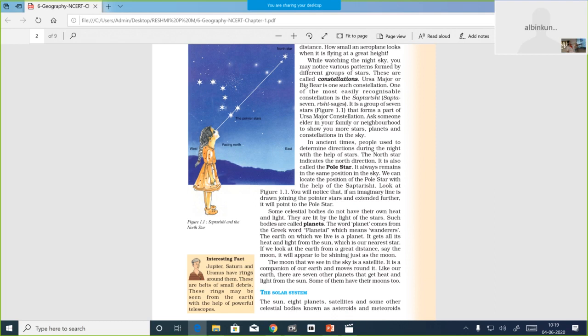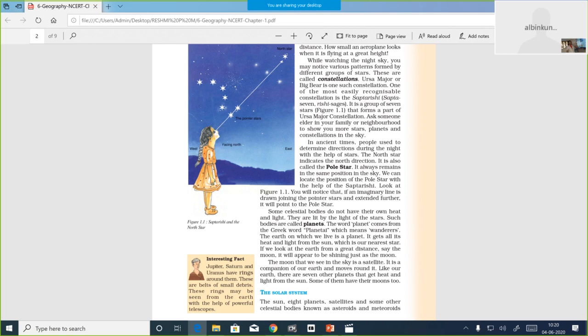Next topic we discussed is planets. Some celestial bodies do not have their own heat and light. They are lit by the light of the stars. Such bodies are called the planets. Now we can see how the word planet emerged. The word planet comes from the Greek word planetai, which means wanderers.